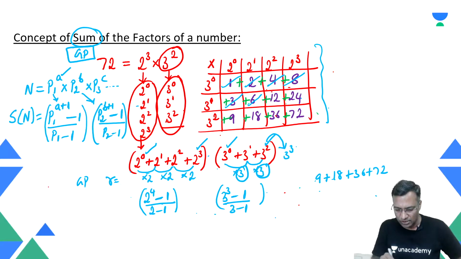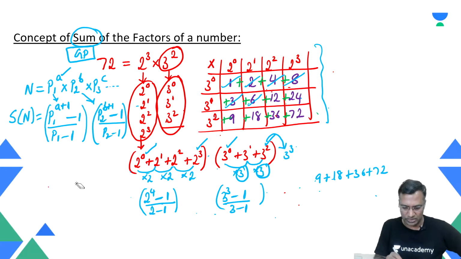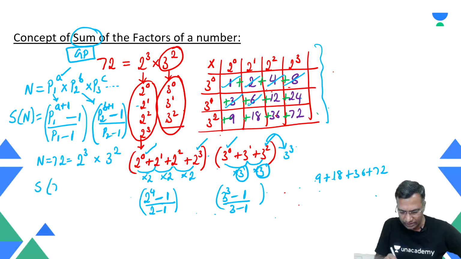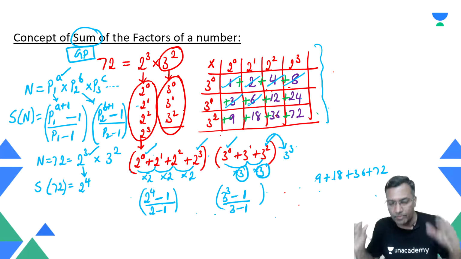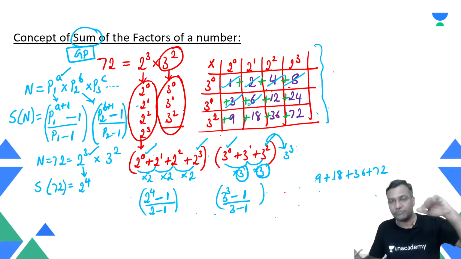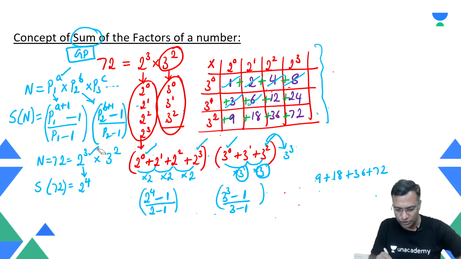Okay, now apply this on 72. Come back, and why don't you apply this on 72? N, which is nothing but my 72, is nothing but 2 raised to power 3 into 3 raised to power 2. How do I write the sum of all the factors of 72? Therefore, look at this 2 raised to power 3. Write the next one. Try to remember it practically. Write the next power. If it is 3, write the next power, which is 2 raised to power 4. Subtract simply 1 from here, always 1, divided by 2 minus 1.